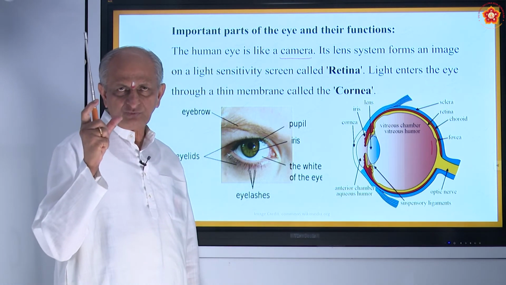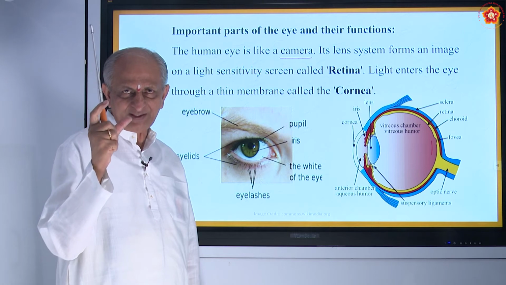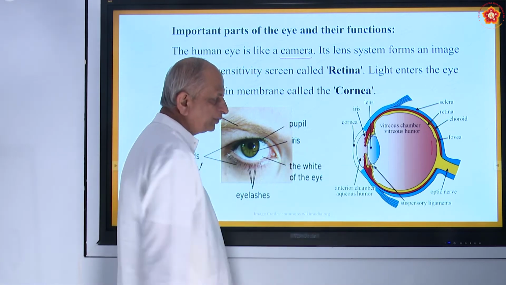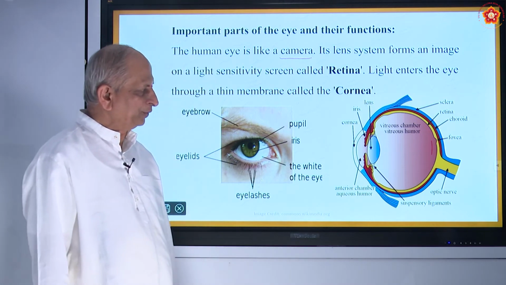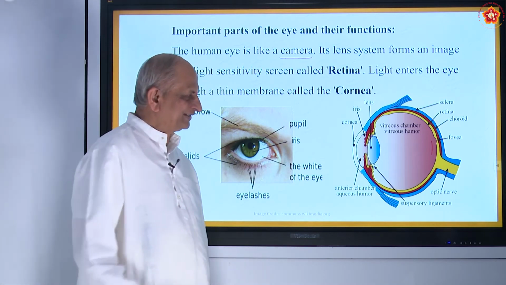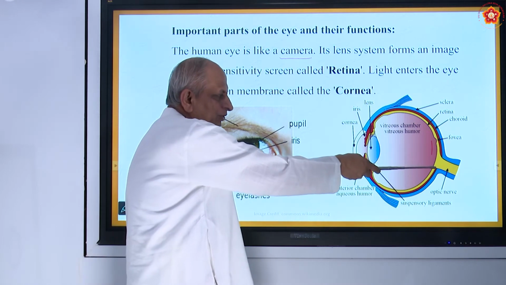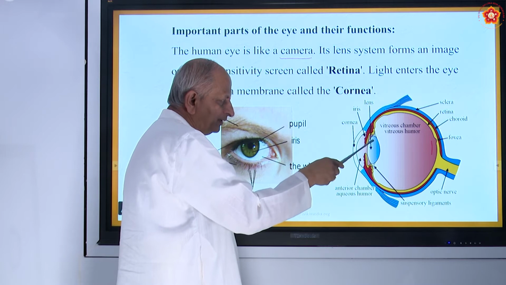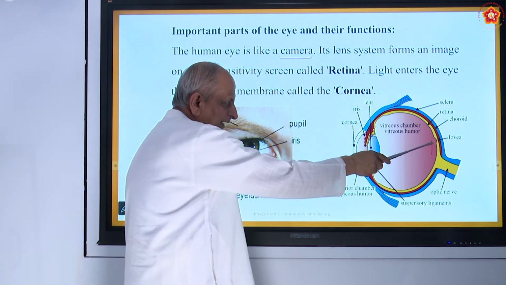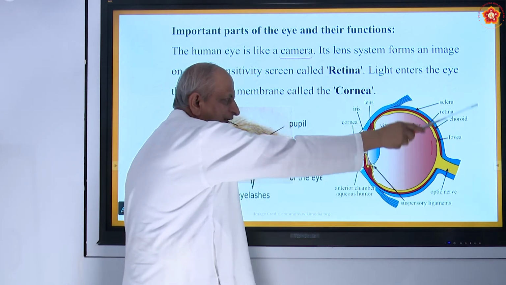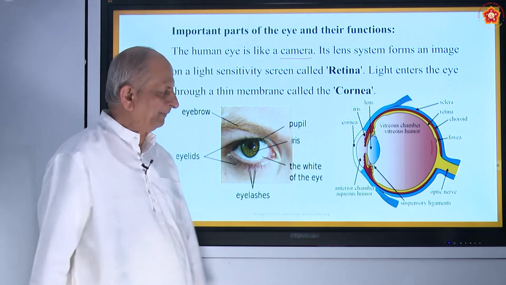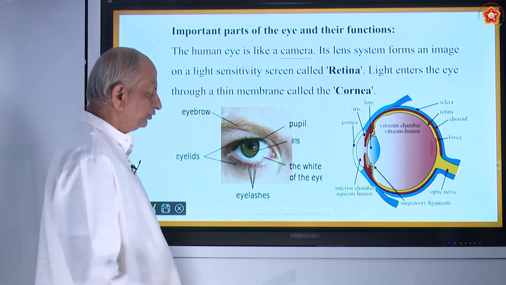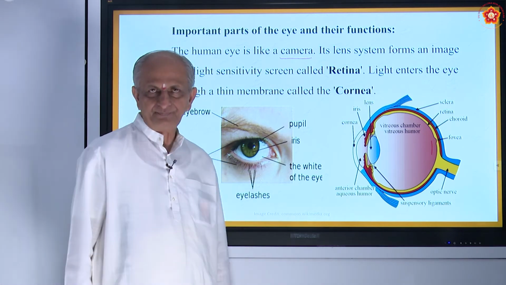Whatever scene is seen is sent by the help of nerves. It acts just like a computer. So whatever object it sees by the lens, that image is formed here, and that image is immediately sent to the brain by the help of the optic nerve. So try to practice this figure.